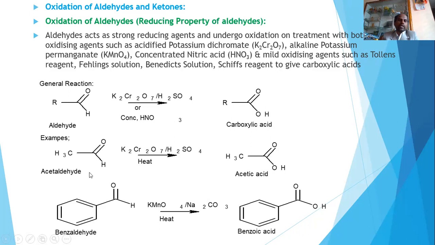So when we look at the example, acetaldehyde, when treated with acidified potassium dichromate, gives acetic acid. Similarly, one more example, this is benzaldehyde. Benzaldehyde, when treated with alkaline potassium permanganate, gives benzoic acid. With this, I will go to the next slide.